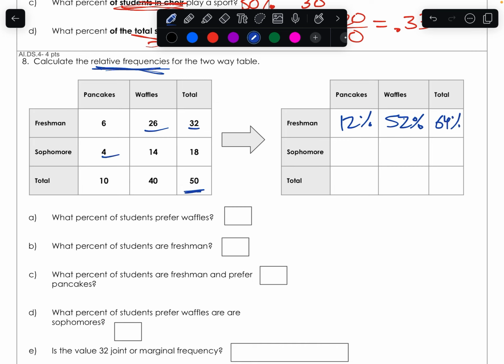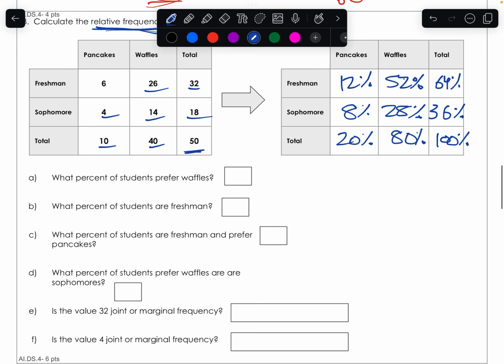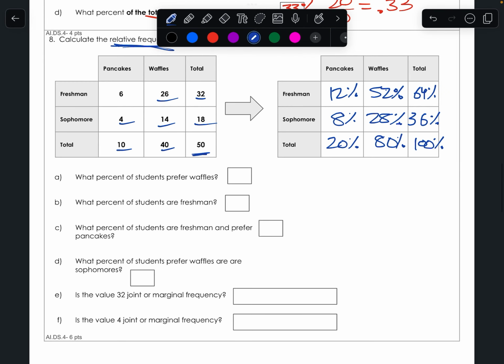4 is going to be 8%. 14, that's going to be 28%. I'm dividing everything by 50. 18 divided by 50, that's 36%. 10 divided by 50, that's 20%. And 40 out of 50 is 80%. And then 50 out of 50 is always 100%. Okay? And so it's asking us a few specific questions.